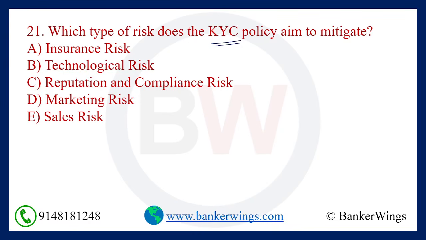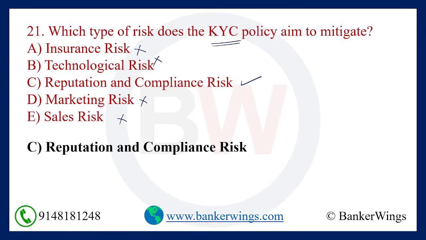If you look at the options very closely, none of these are actual risks faced by the banks except reputation and compliance risk. There is no such risk called sales risk. Of course there is a marketing risk, but it is not of that much importance. So the right answer is option C, reputation and compliance risk, which the KYC policy tries to mitigate.